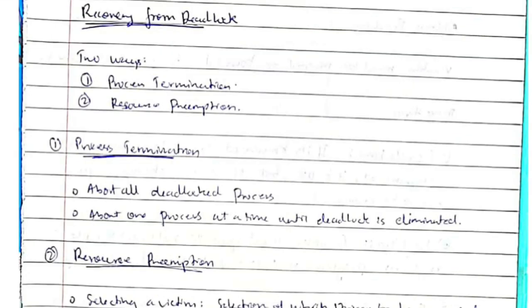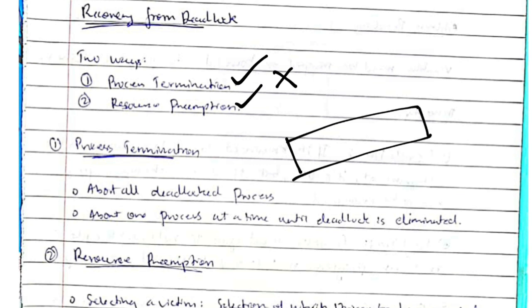In case a deadlock happens, we have two ways to overcome it. First one is process termination. That means end the process and recover from deadlock. Second one is resource preemption. That means the process which is taking a long amount of time should be preempted and stopped, and the other process should be executed, and then the previous process resumes its task. In these two ways, we can recover from deadlock.